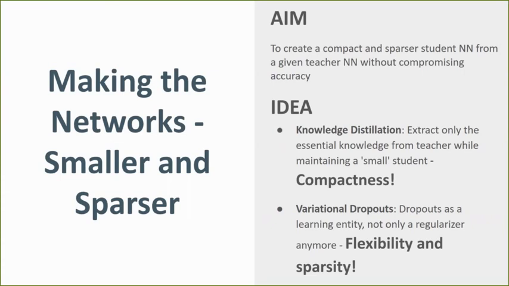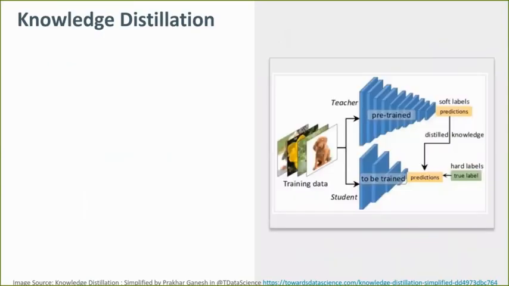Overall, the knowledge distillation provides compactness through student architecture selection and aids training using the knowledge extracted from teacher. Variational dropouts, on the other hand, allows flexible sparsification of neural networks in a nice learning framework. We call this combined approach as the variational student. Before proceeding further, let's see how we train a student network in the knowledge distillation framework.